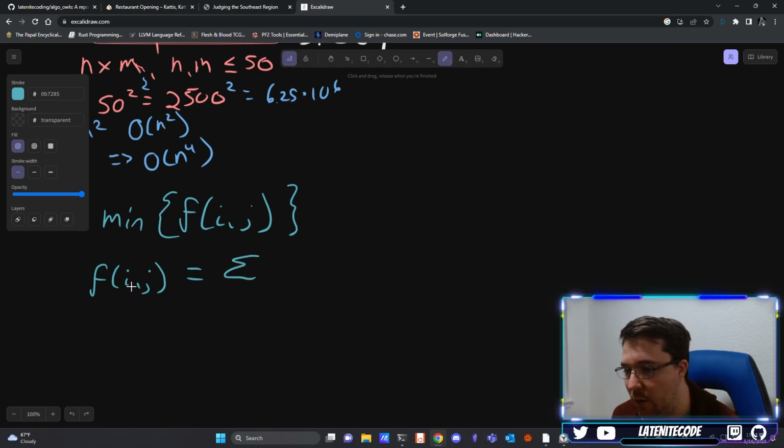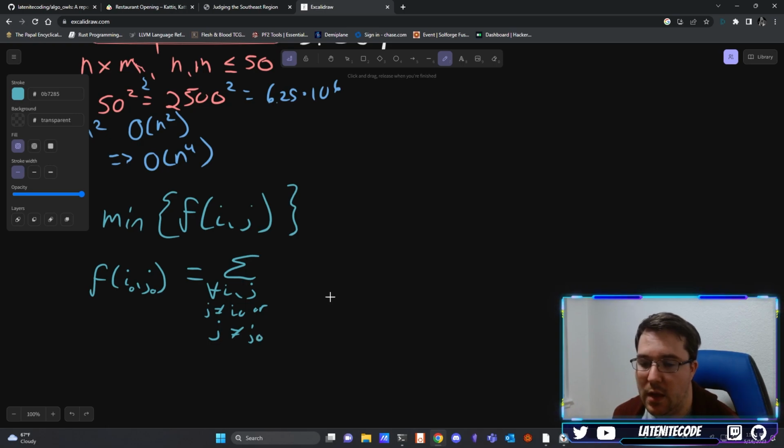The description of this function given i and j is effectively going to be the sum. I'm going to label these as i0, j0. It is going to be for all i, j where i is not equal to i0 or j is not equal to j0, and we're effectively just going to compute that distance.